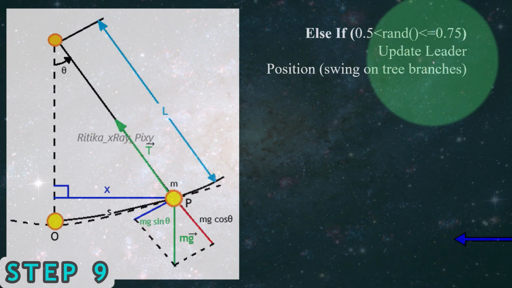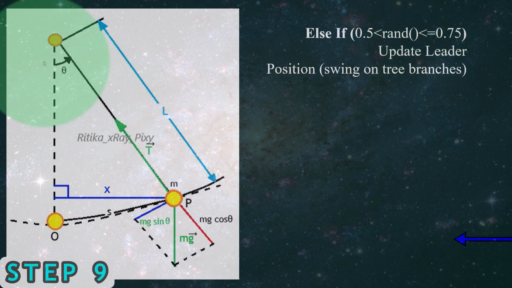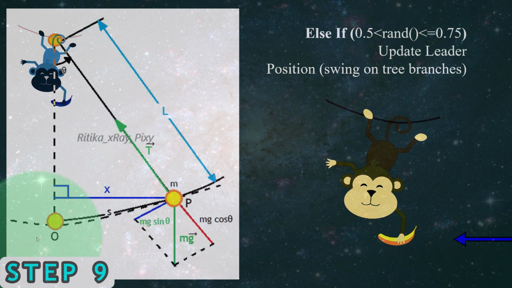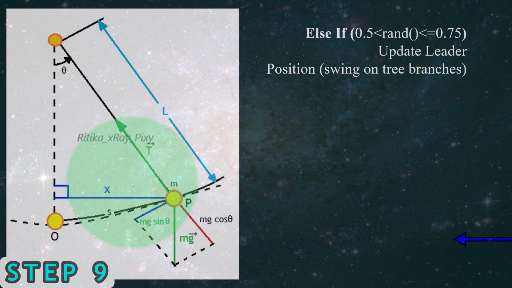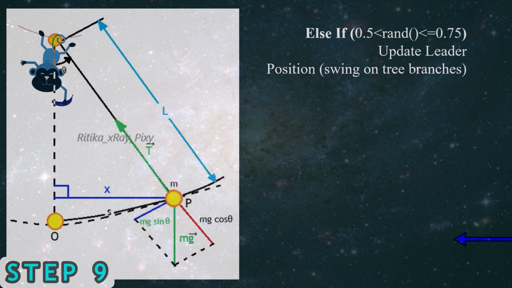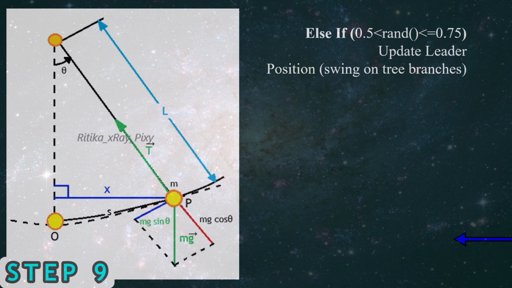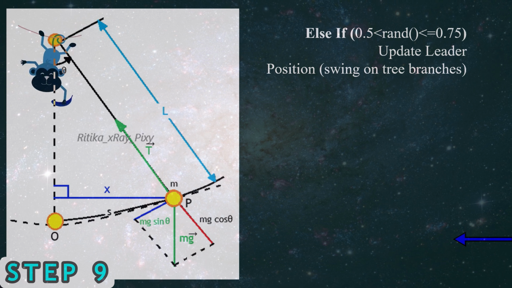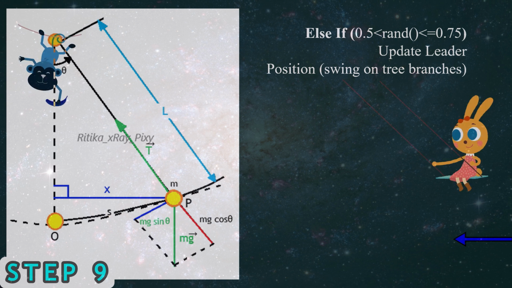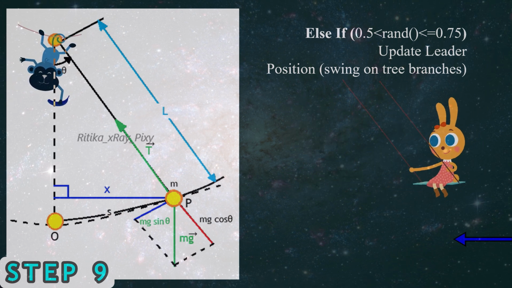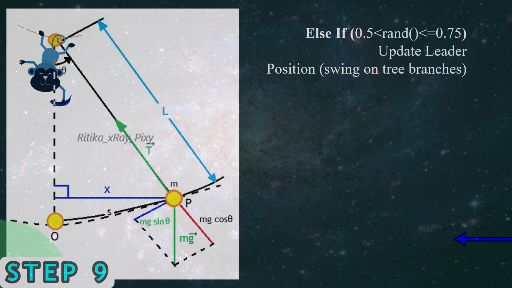Here you can see after next, else this condition is true, then we will update the leader position according to swing on tree, swing on tree branches. Here you can see the explanation for this. In this case, the alpha Capuchin and other Capuchins may use local search to search food on tree branches and all tips of the tree branches, by wandering over the smallest distance. So they use their tails to grasp the tree branches and use swing operation. That is, here they use this operation.